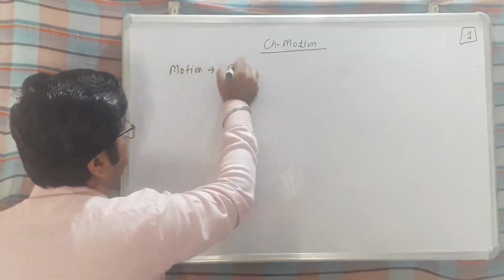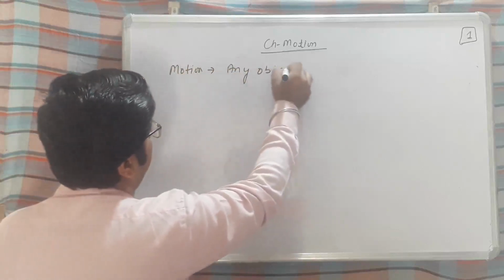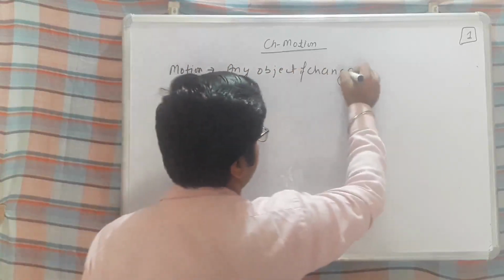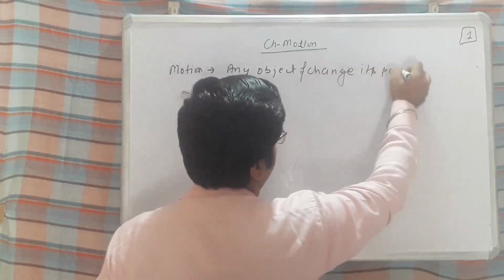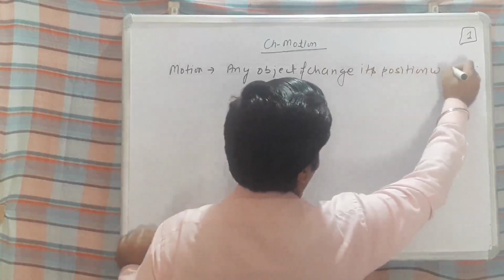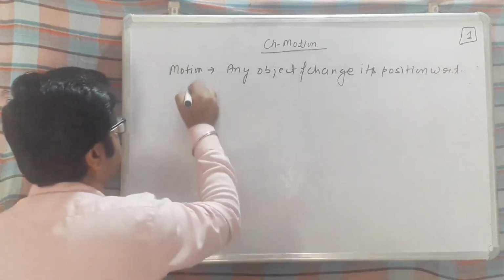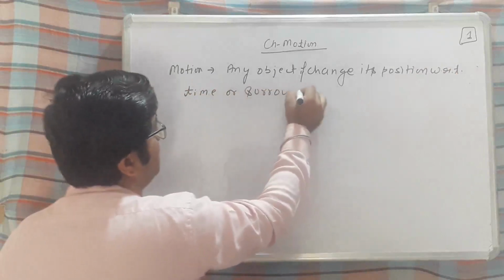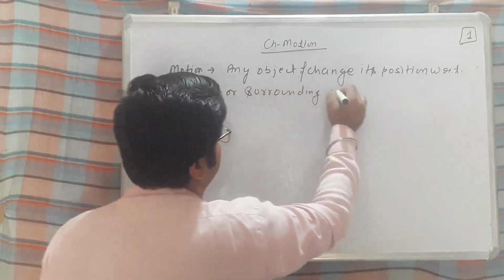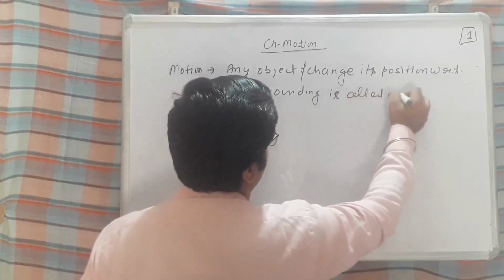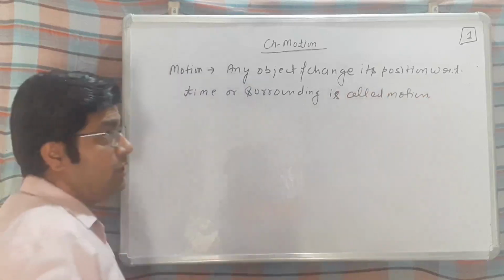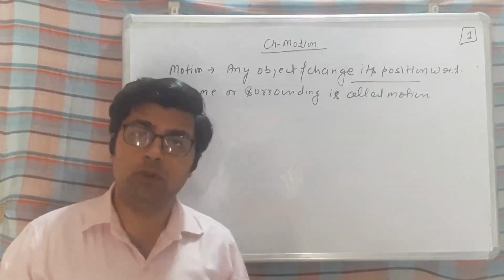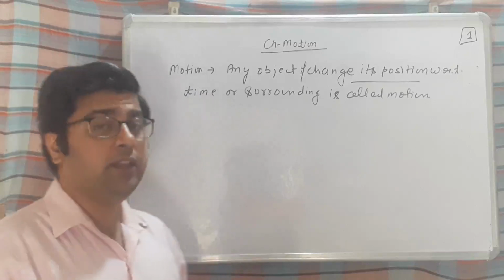so you can say any object if it changes its position with respect to time or surrounding is called motion. ठीक है ना? If an object changes its position with respect to time or with respect to surrounding, that is known as motion.